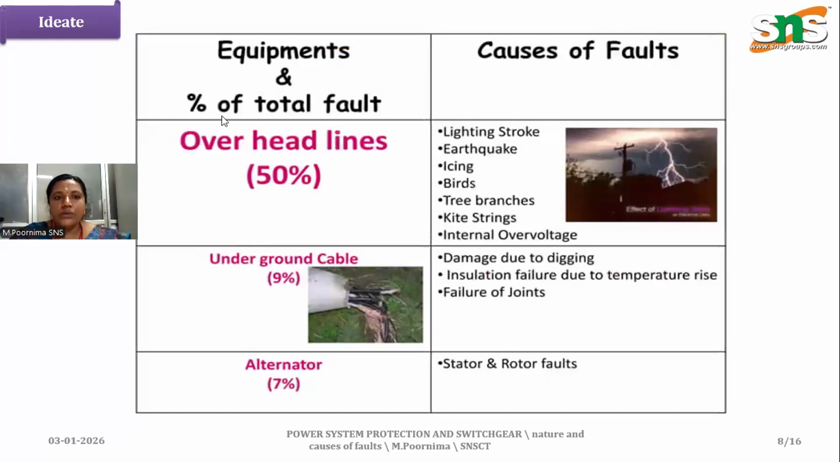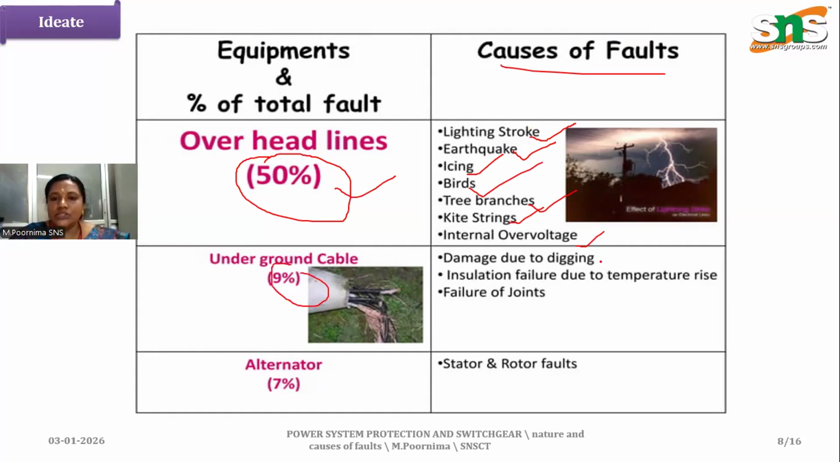Now coming to the equipment and percentage of total faults, we have the causes of the faults. Overhead lines have 50% of faults because of lightning strokes, earthquakes, birds, tree branches, and internal overvoltage. Because of this, a major 50% of faults may occur. Underground cables have 9% faults due to digging, insulation failures due to temperature rise, and faults of joining, and alternator stator and rotor faults. These are the main measures of faults and the causes of faults.